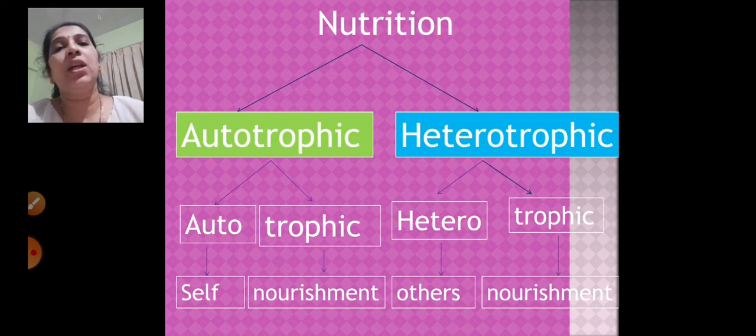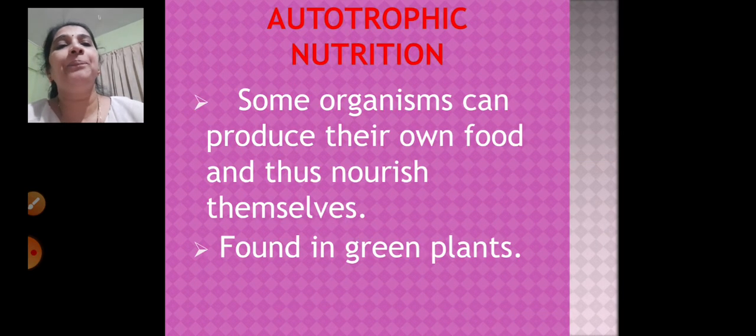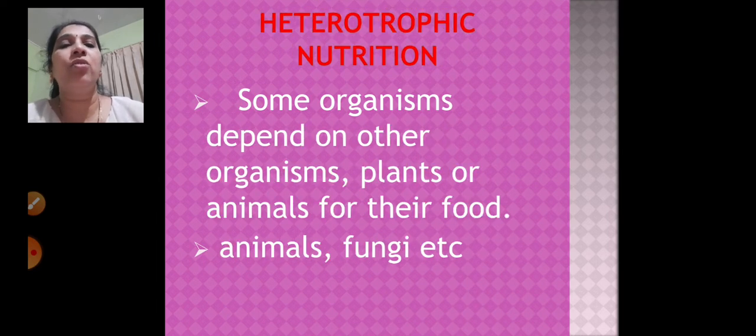Now nutrition is of two types, autotrophic and heterotrophic. Autotrophic means, children, those organisms which can prepare their food themselves. They do not have to depend on others for food. And heterotrophic means it depends upon other plants or animals for food. As I told you, autotrophic nutrition is mostly found in green plants. And for heterotrophic nutrition, the examples are animals and fungi. These all belong to heterotrophic nutrition.